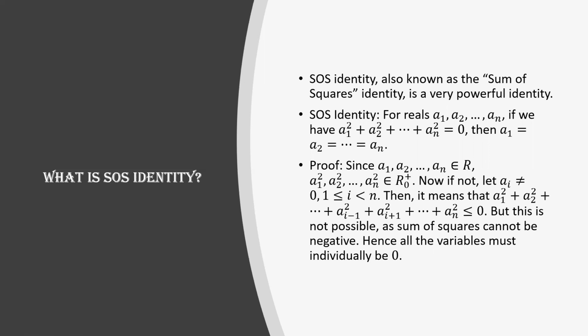So it means that ai cannot be non-zero. If ai cannot be non-zero, then it has to be 0. So ai is equal to 0, and similarly you can show that there exists no ai from a1 to an which is non-zero, which means that all a1, a2, etc. to an are equal to 0. So this is a very powerful identity called the SOS identity.